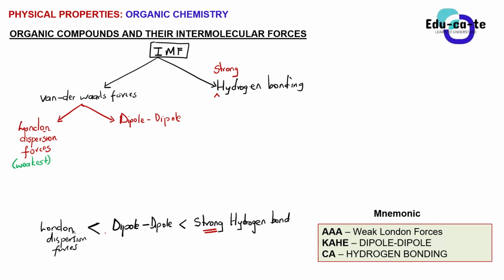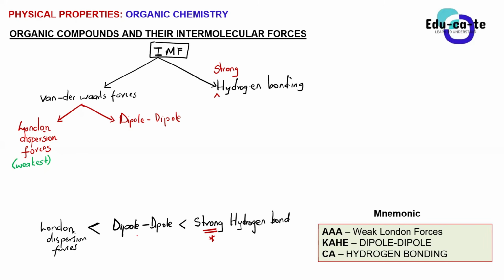Okay? But now when we've got dipole forces, now the forces are getting stronger. The intermolecular forces are getting stronger and stronger, better than the London dispersion forces. But now when you've got the hydrogen bonding, the hydrogen bond, it is the strongest intermolecular force that we have. So if I tell you that two organic molecules have got strong hydrogen bonds between them, or they form strong hydrogen bonds between them, it means that they are going to have the strongest intermolecular forces compared to the other ones, which contain dipole or London dispersion forces.